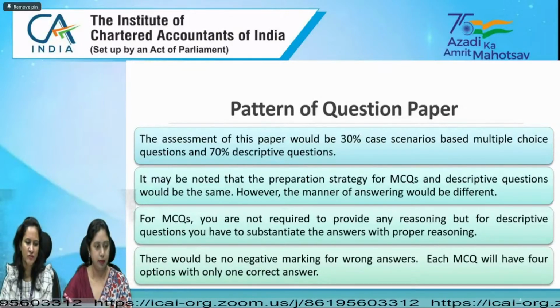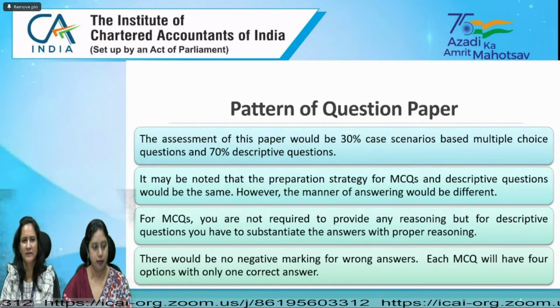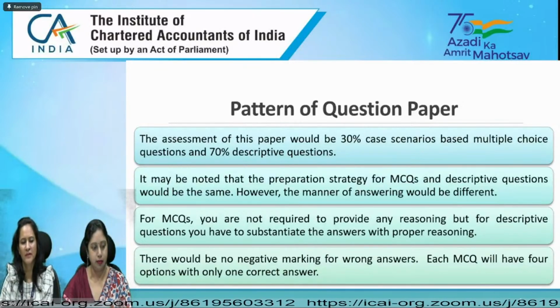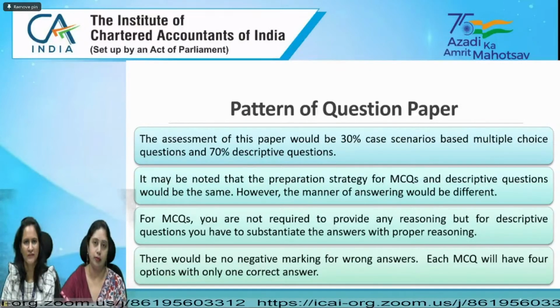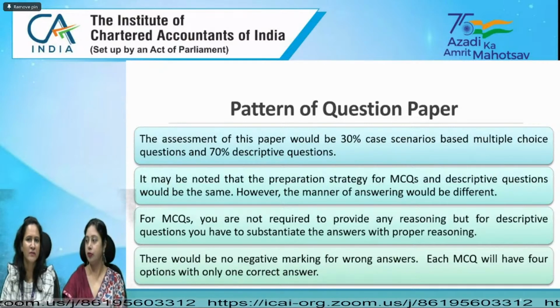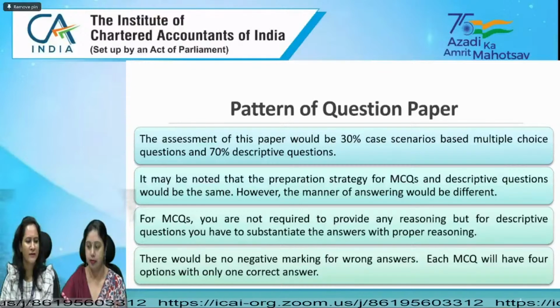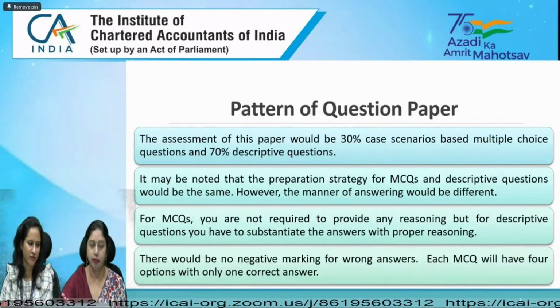Coming specifically to section B, goods and services tax, 15 marks out of 50 marks will be case scenario based multiple choice questions, and the remaining 35 marks will be for the descriptive questions.